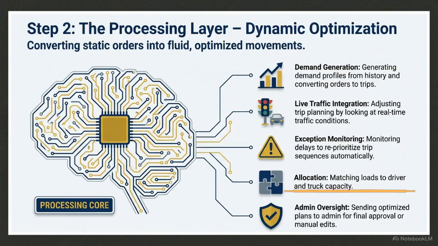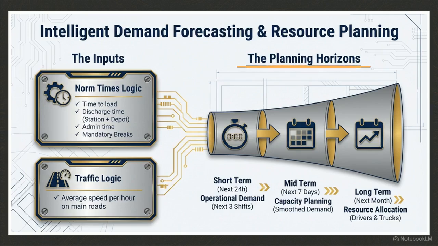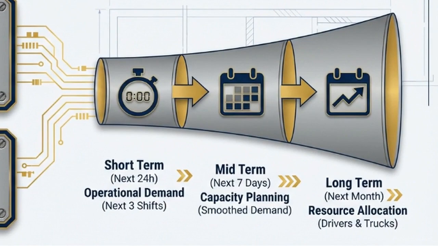In Stage 2, the processing layer takes normalized orders and converts them into optimized trips, matching specific loads to available capacity. The core also handles exception monitoring, automatically adjusting trip sequences based on live traffic to account for delays. This logic allows for intelligent demand forecasting across different horizons, from short-term shifts to month-long resource allocation for trucks and drivers.